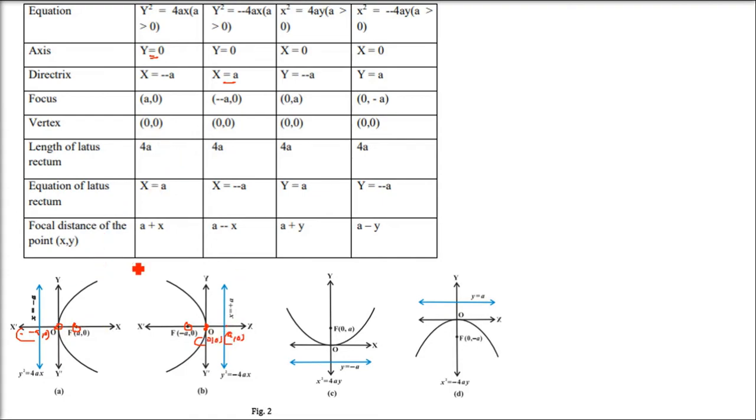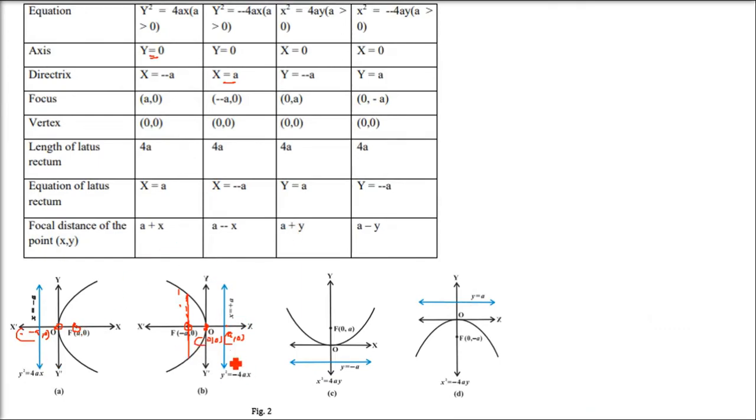The latus rectum we have already seen for any of these four figures possible. 4a will be the latus rectum, and we have already proved it also. Now what is the equation of the latus rectum? x equals a, x equals minus a. That is a line parallel to y on the positive x-axis, and the same on the other side. So what is the focal distance? We have already seen this, a plus x.